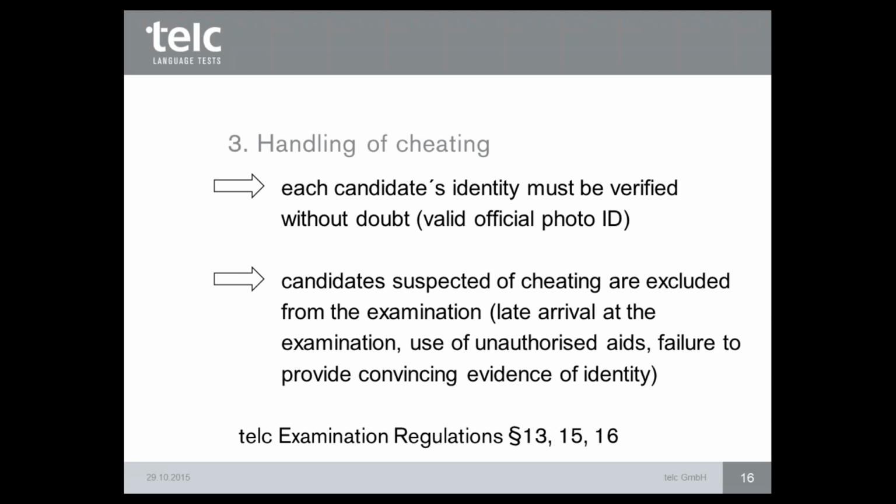For example, for B2 examinations it's possible to have a dictionary on the table and to use it, sure. Failure to provide convincing evidence of identity. So maybe by the registration it was another candidate than immediately for the examination, so you have the possibility to say no entrance for you. It's not possible that you will take part in this exam.